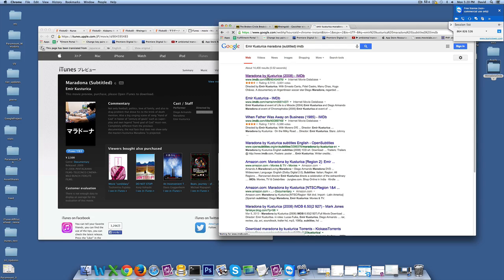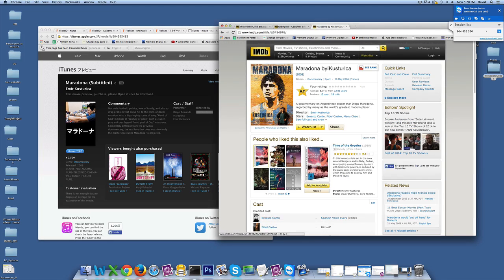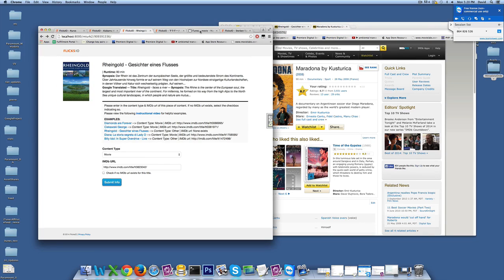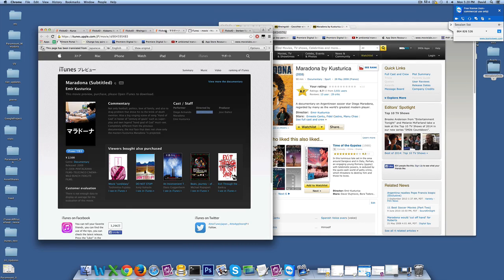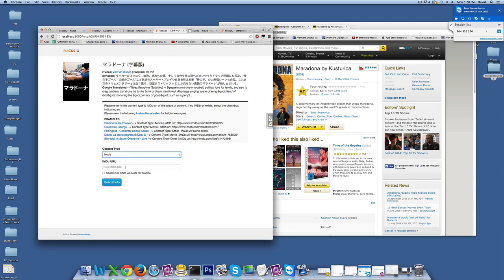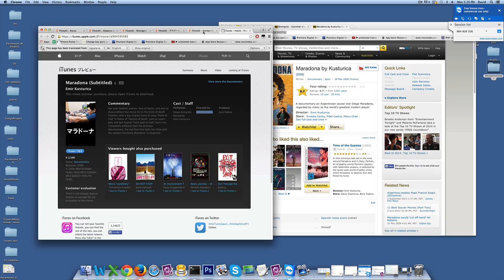And this looks like a perfect match. Maradona by Costa Rica, who's the director. And to enter that in. And finally, I'm going to do one more.